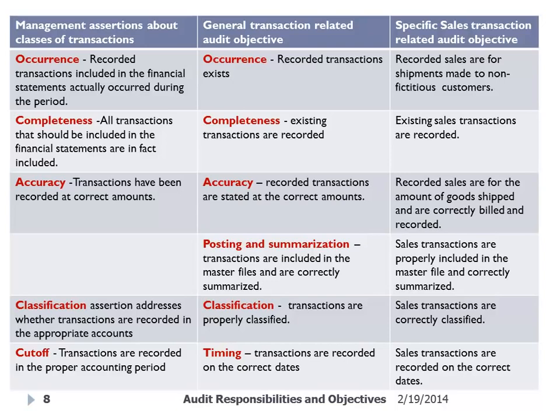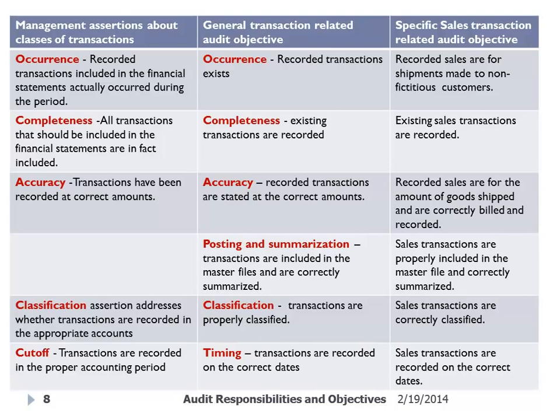The key point here is that it doesn't matter what cycle you're looking at. Even if you're looking at the acquisition cycle or the inventory cycle, for your transactions and events, the assertions you make are the exact same assertions. Management is making the same assertions about transactions and events across all cycles.